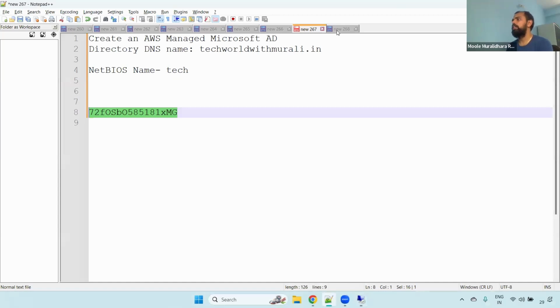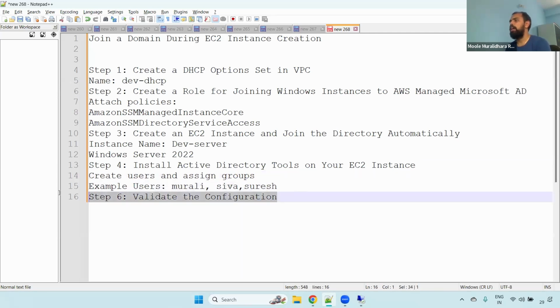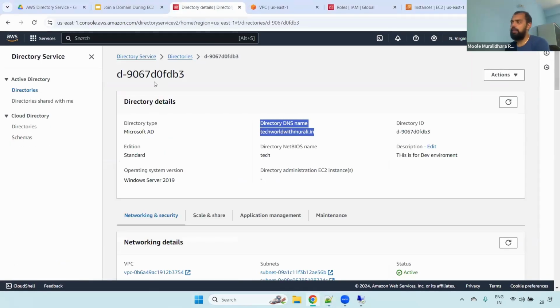Understand that? Now you can see here, we have created the user and also tested it, and we have added specific groups, and based on that we can see whether we are able to add it or not. We have also completed the validation. One thing you have to remember: in real time, the same process will be followed. We have one AD, and using those AD credentials only, we log into our laptop, Teams, Outlook, and also these EC2 instances.